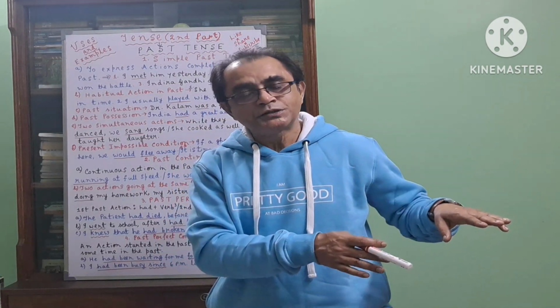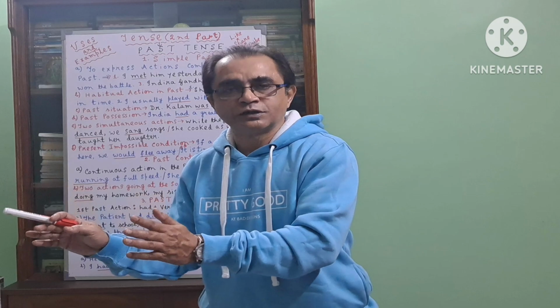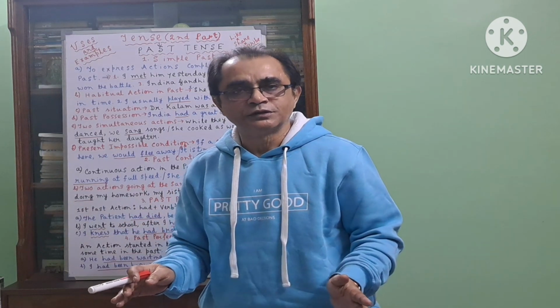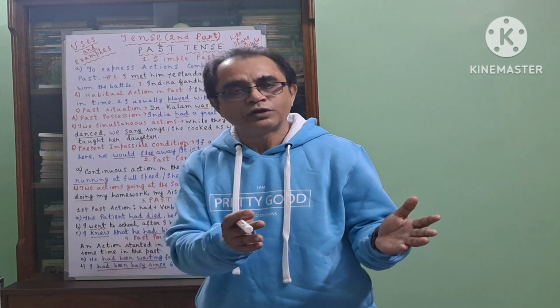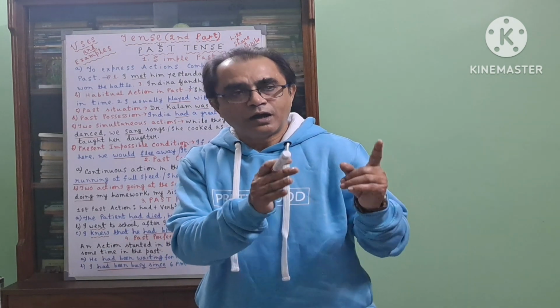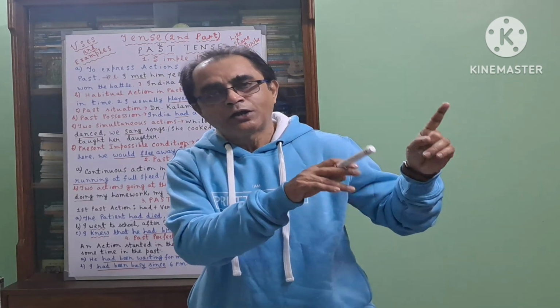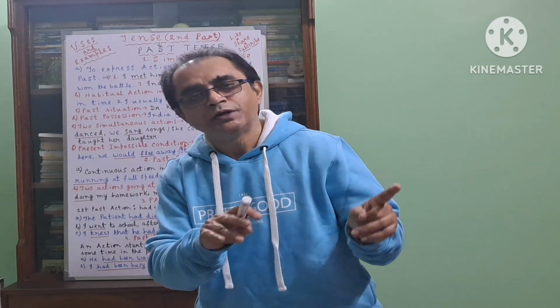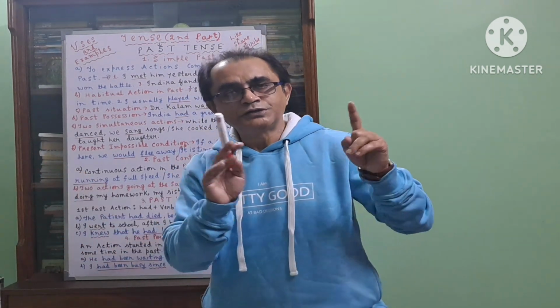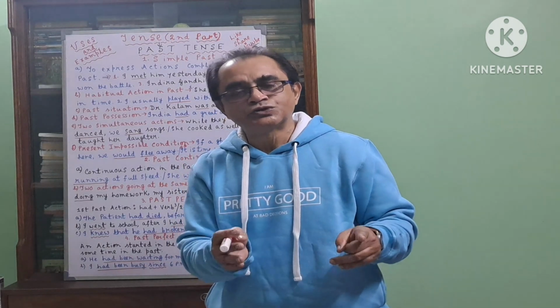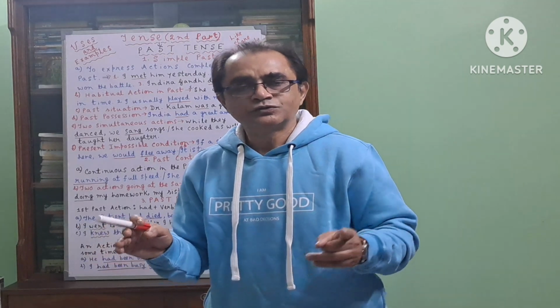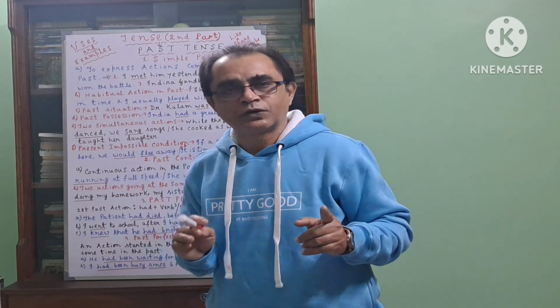It began in the past and it continued in the past for some time. It has no relation with the present. Suppose you went to somebody's house and you saw that a boy was reading. His reading began in the past, maybe yesterday, and when you left that house, you saw that boy was still reading. So this is the use of past perfect continuous tense.